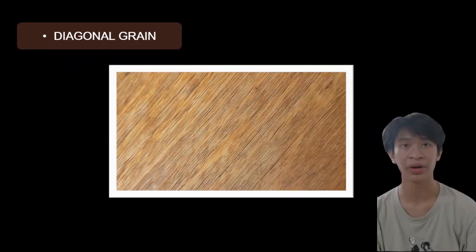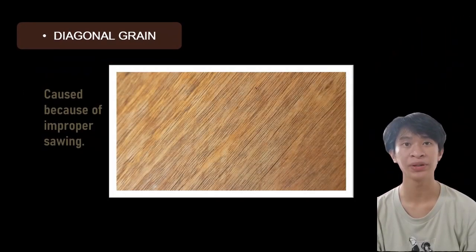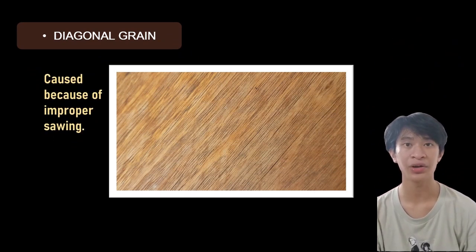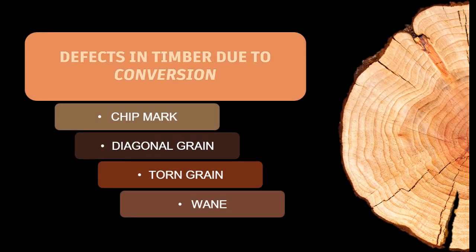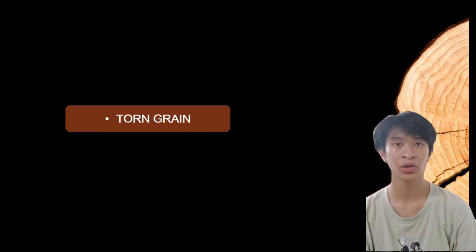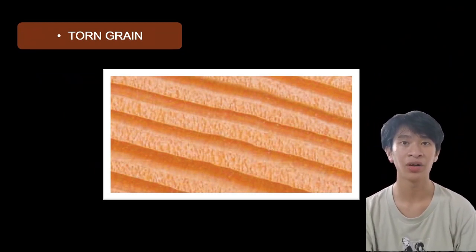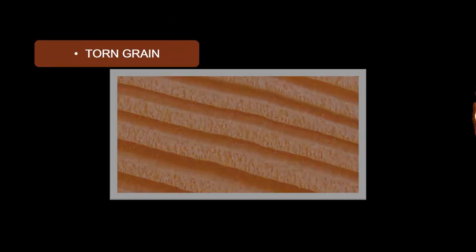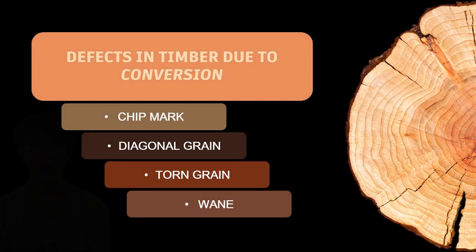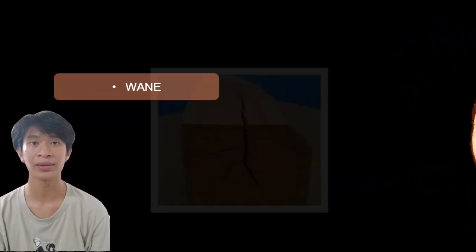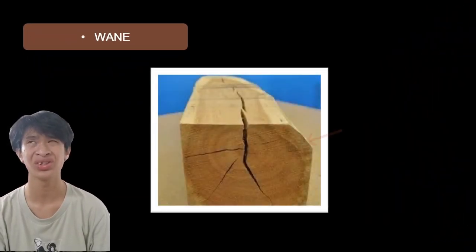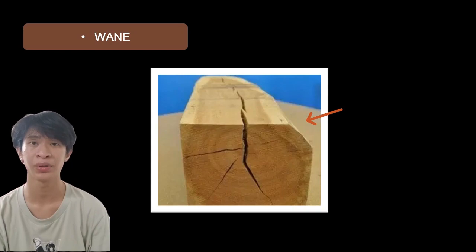The second one is diagonal grain. It is formed due to improper sawing of timber. It is indicated by diagonal marks on the straight grain surface of timber. The third one is torn grain. It is caused when a small depression is formed on the finished surface of timber by the falling of a tool or saw. The fourth one is denoted by the presence of the original rounded surface on the manufactured piece of timber.